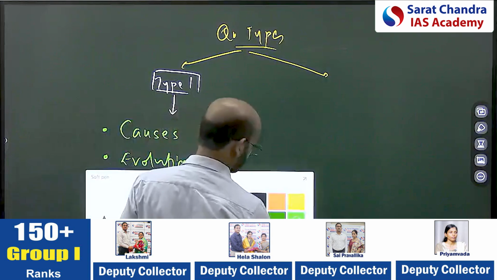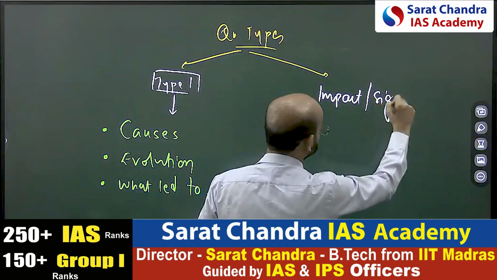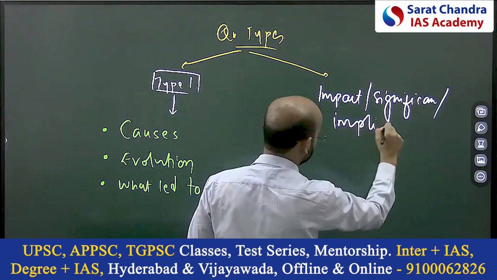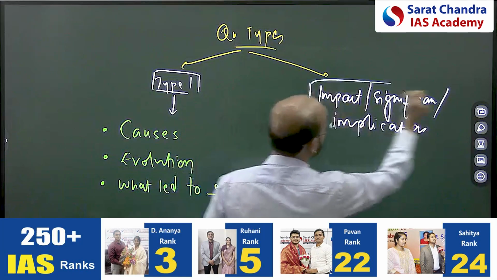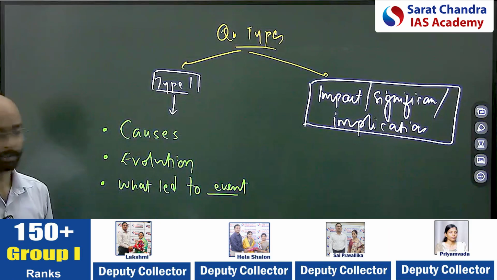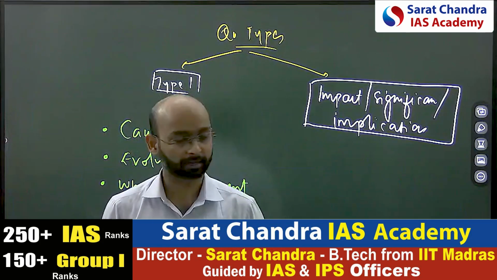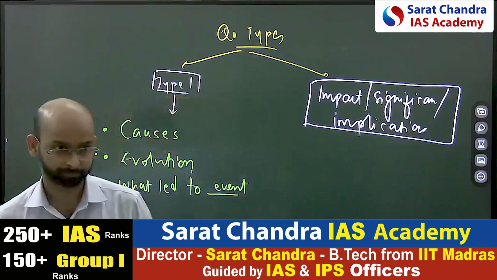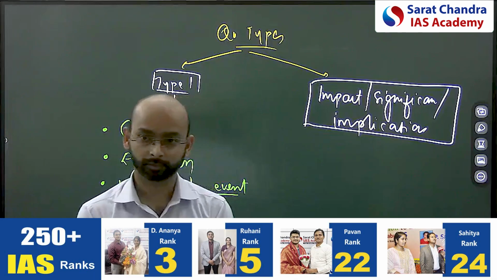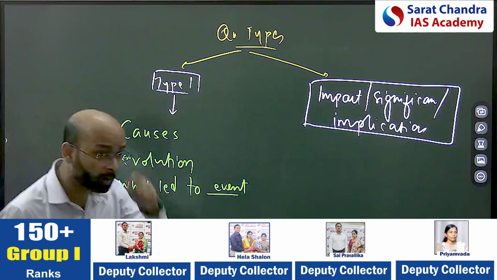The second type of question they are asking is the impact, significance, or implication. Similar answer will be there. Implication of those events. If an event happened, what was its significance or impact? This is the second type. Let's say, for example, the 1971 Bangladesh liberation war happened, what was its impact? What was its implication on India as well as the world? Like that question you can expect. Okay, so these are the two patterns of questions on events.